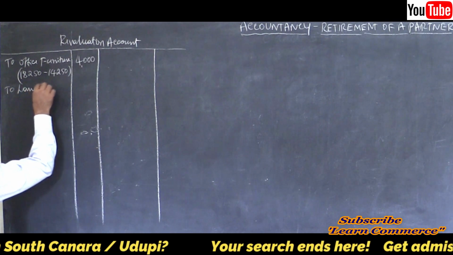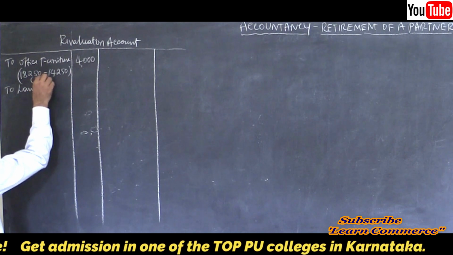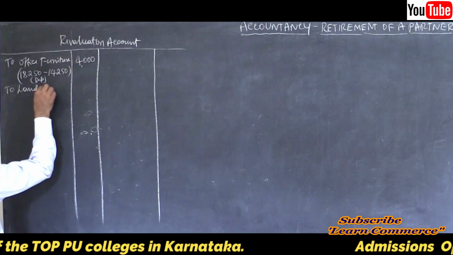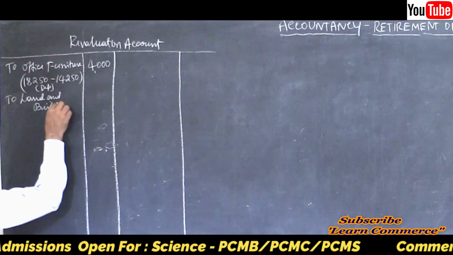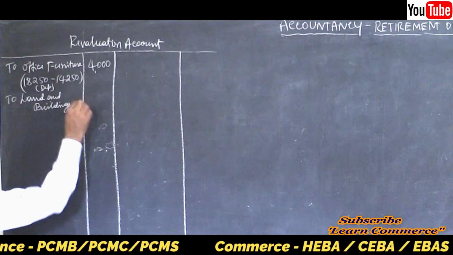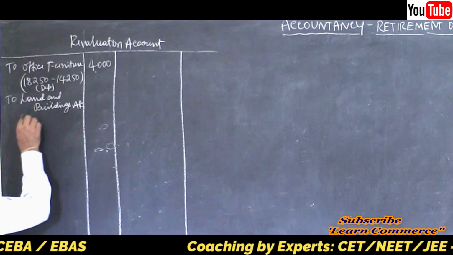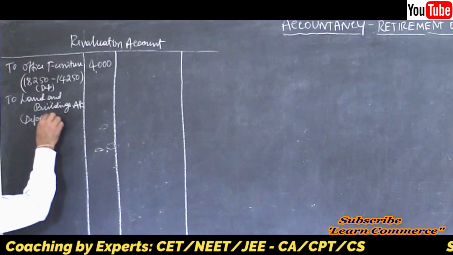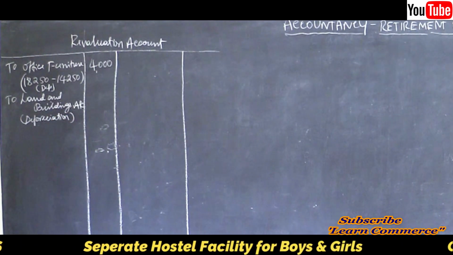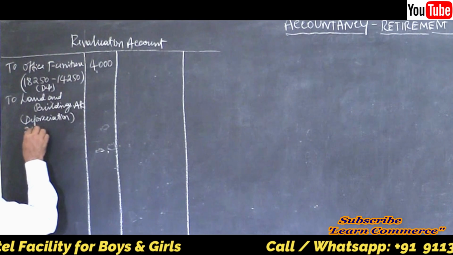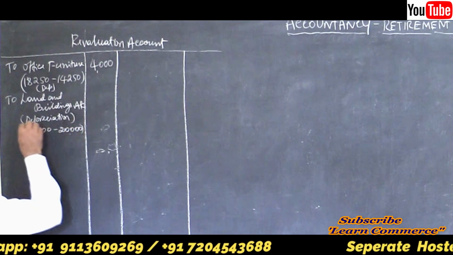There is a decrease, depreciation, as with office furniture. So land and buildings account, there is depreciation again, that is 26,000 minus 20,000, right? Yes, it is.